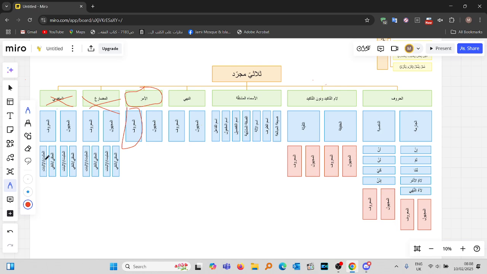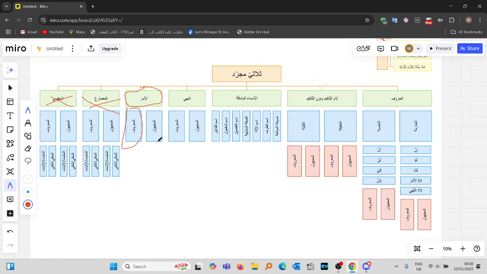And then we had the Musbit or Isbat. Musbit is when we're affirming the occurrence of the action. And the opposite of that is al-manfi. It was when you're negating the occurrence of the action. So we've done madi ma'ruf, musbit, mudari ma'ruf, musbit.